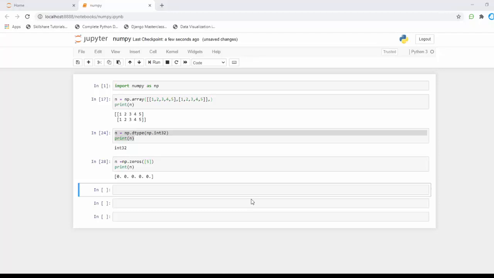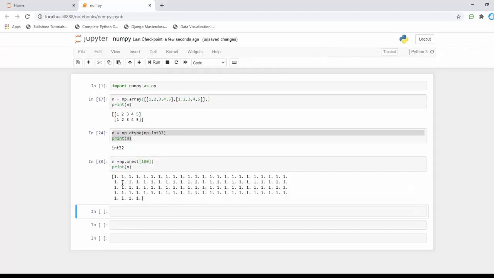Next thing is the ones format. We have seen the zeros format, and next is the NumPy ones format. We have created ones for 5. We can check how many ones we want also. For example, I have given an input here as 100, and it shows we have 100 ones here.